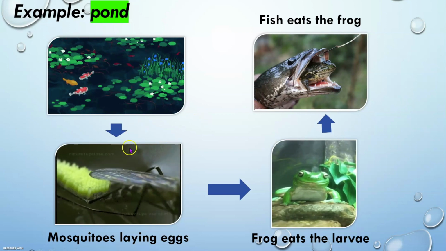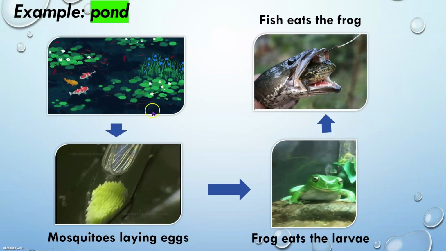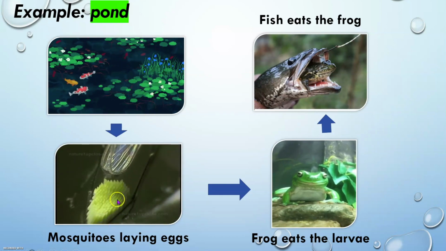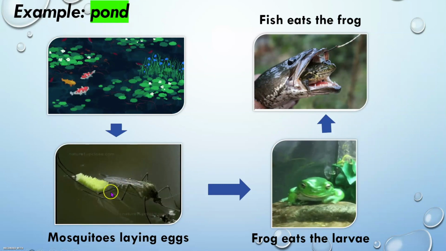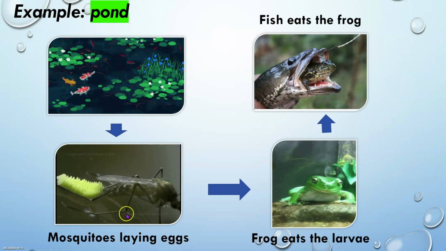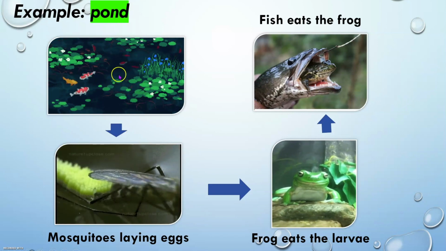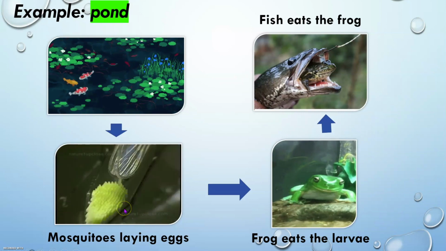So let's say there is a mosquito in the pond who lives in the pond. So this mosquito is laying its eggs. For example, this mosquito that is laying on the water is in this pond. So it's laying its eggs.